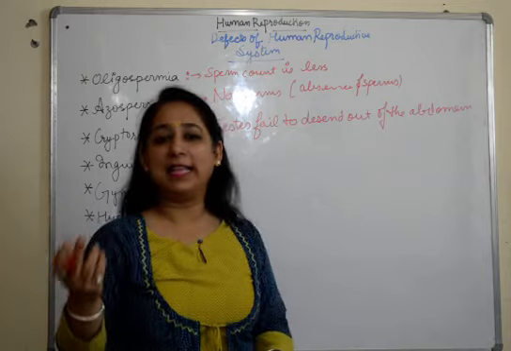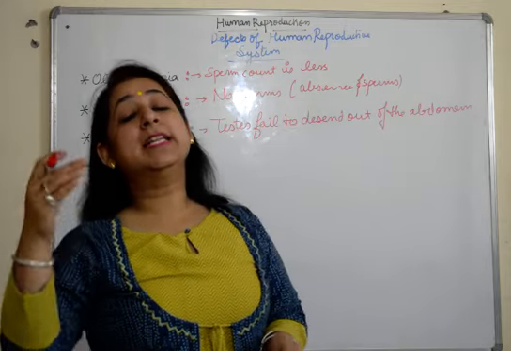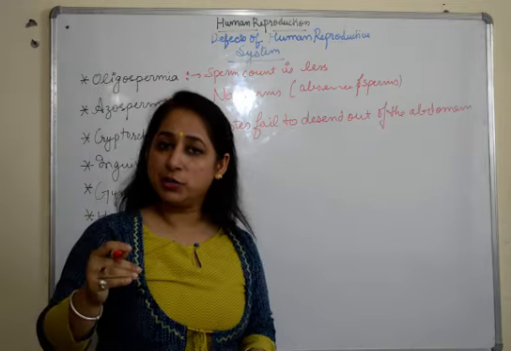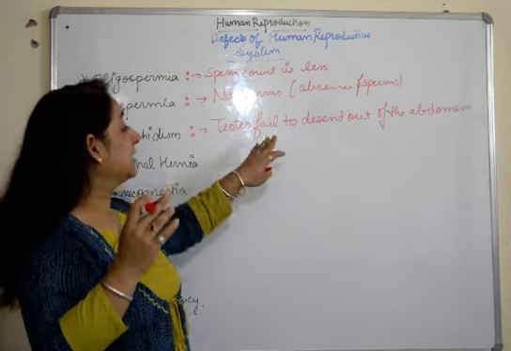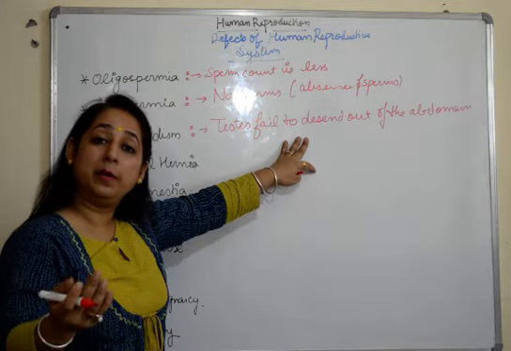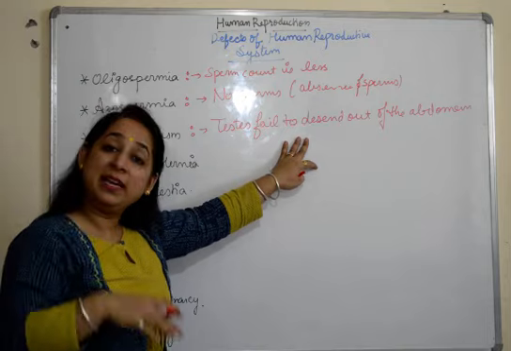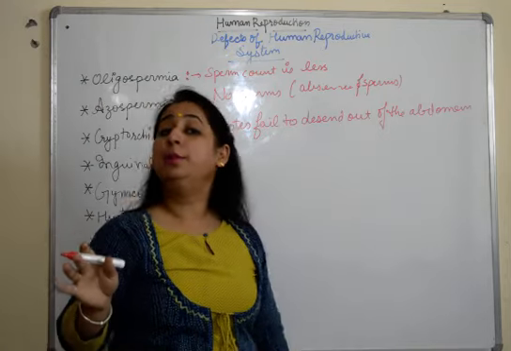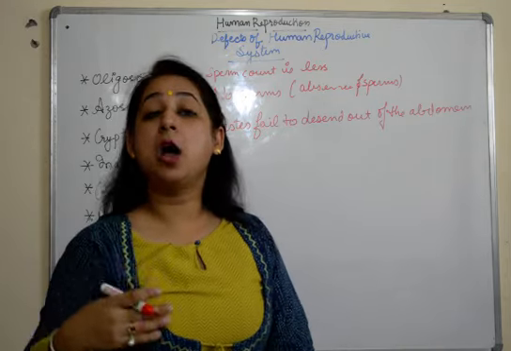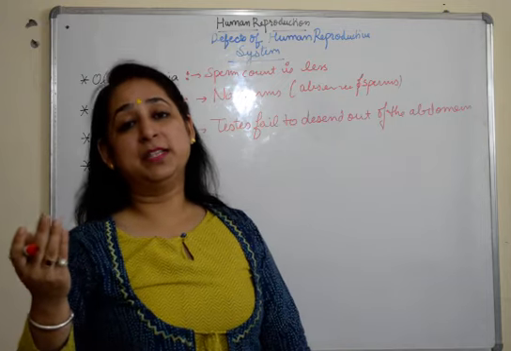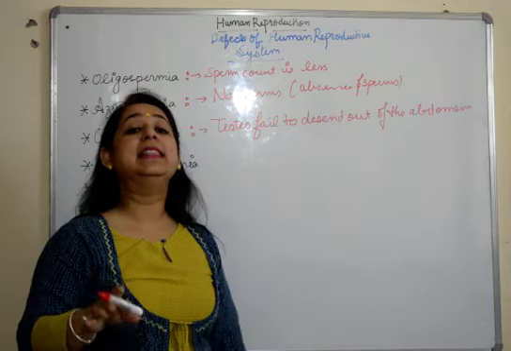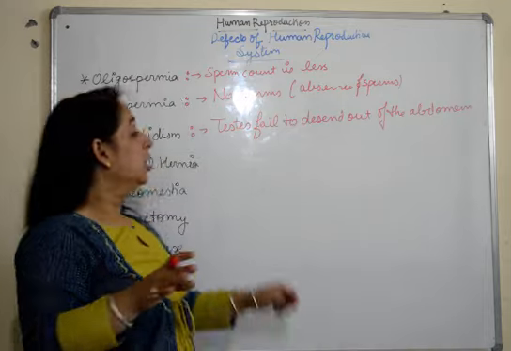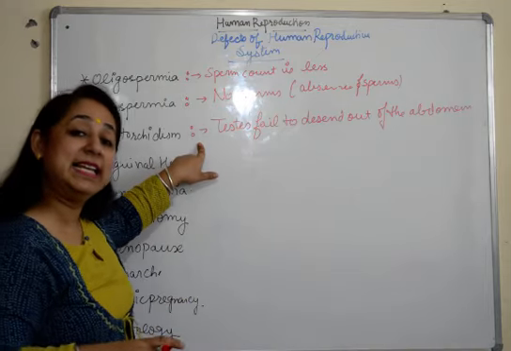Why are they outside? Because the sperms need a lower temperature for their formation. So if the testes fail to descend out of the abdomen through the inguinal canal, they remain in the abdomen. That means the testes will not be able to produce sperms because the temperature is higher, which will refrain them from making sperms. So this is also a condition of sterility.